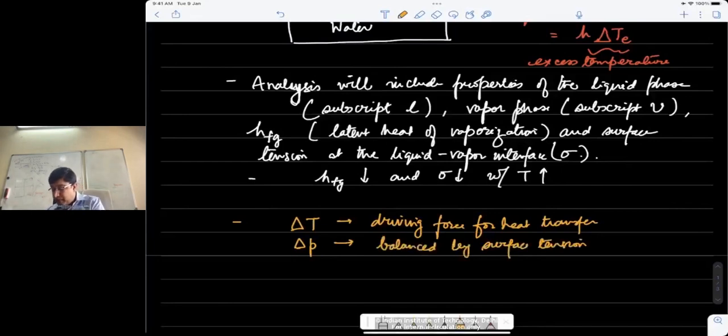You may all have heard about the Laplace law, which correlates the pressure difference between the inside of a vapor bubble and the outside liquid, in terms of the radius of curvature and the interfacial tension. So you can imagine that this is similar to that: the pressure difference will come in, and that pressure difference is going to be counteracted by the interfacial tension between the two phases.